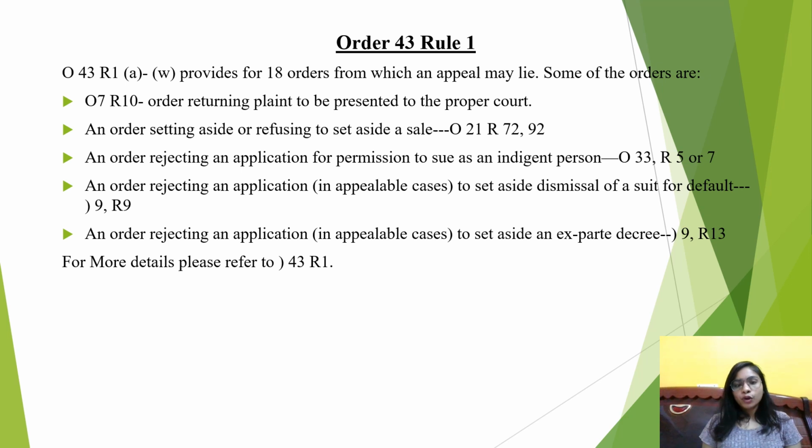First, if a court has passed an order whereby it has returned the plaint for presentation to the proper court, such order is appealable. Next, if the court by an order has set aside or has refused to set aside a sale, that order will also be appealable. Next is an order whereby the court has rejected permission to sue as an indigent person; that order will also be appealable.